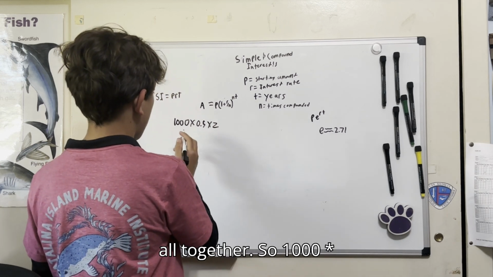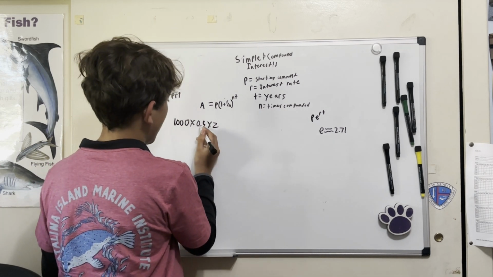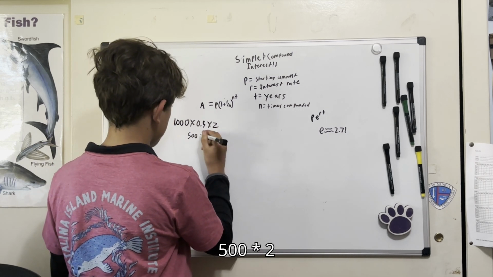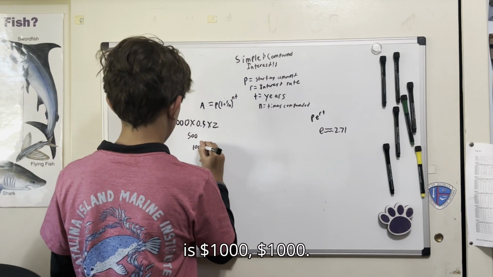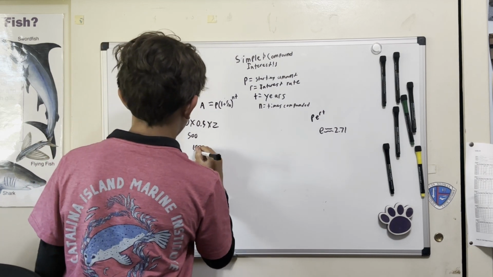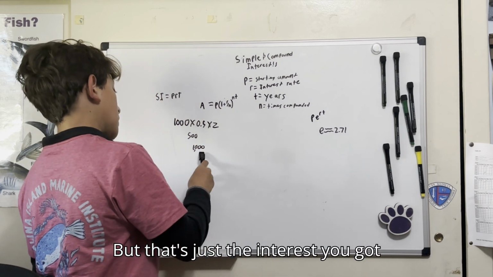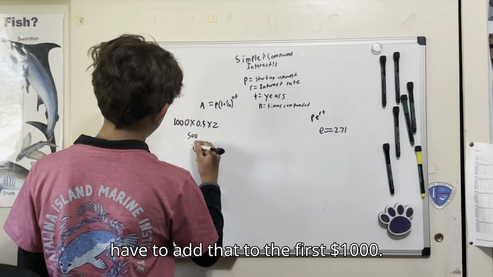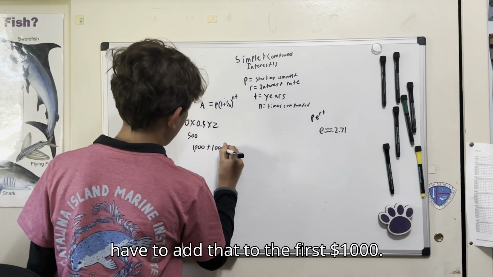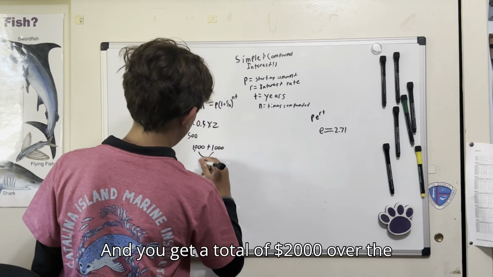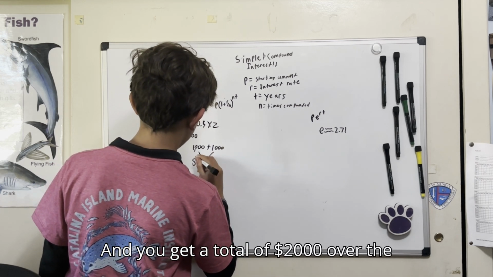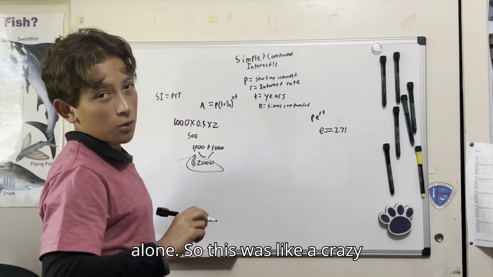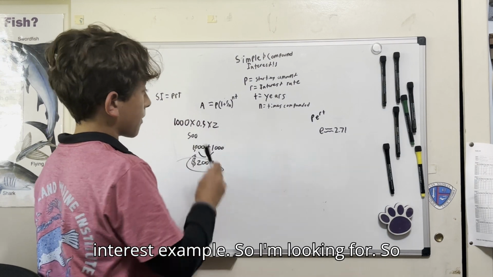We're going to multiply them all together. So 1,000 times 0.5. Well, that's 500 times 2 is $1,000. But that's just the interest you gained on that. So now we're going to have to add that to the first $1,000. And you get a total of $2,000 over the course of 2 years just for interest alone. So this was a crazy interest example.